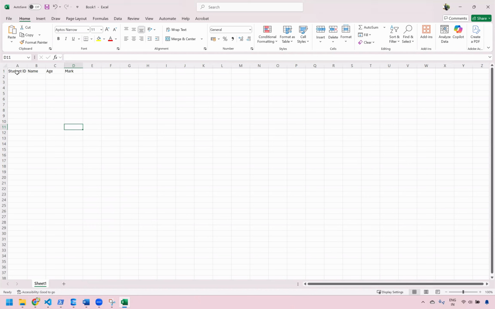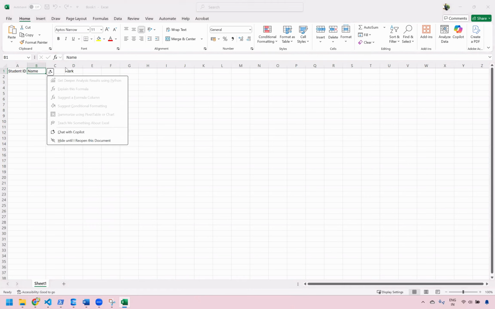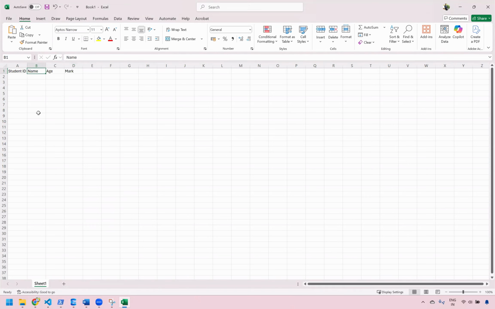Now, all these, student ID, name, age, and marks, are attributes or columns of a table. These columns represent the properties of the table. Student ID is a property of the table. Name is a property of the table. Age is a property of the table. And marks is also a property of the table.